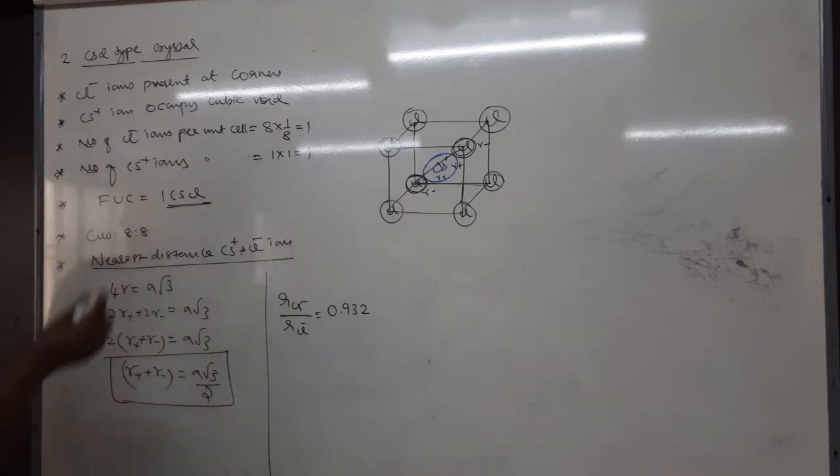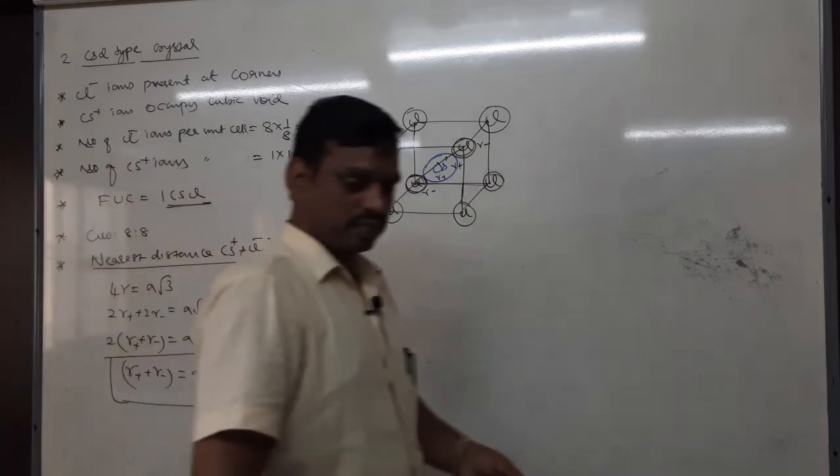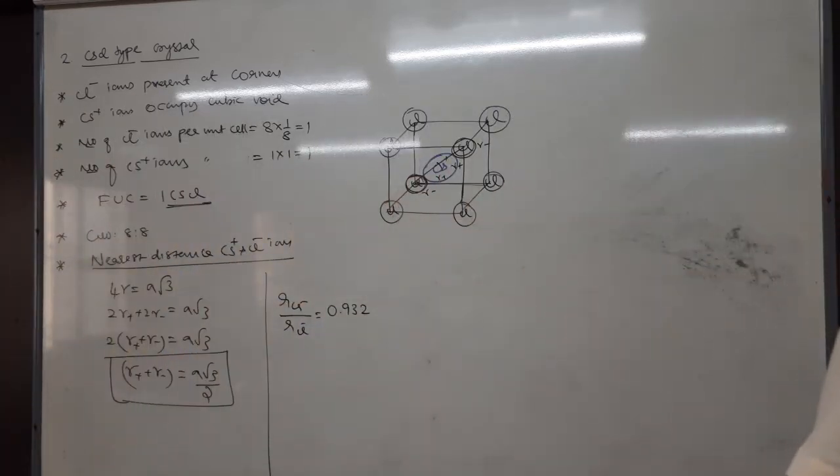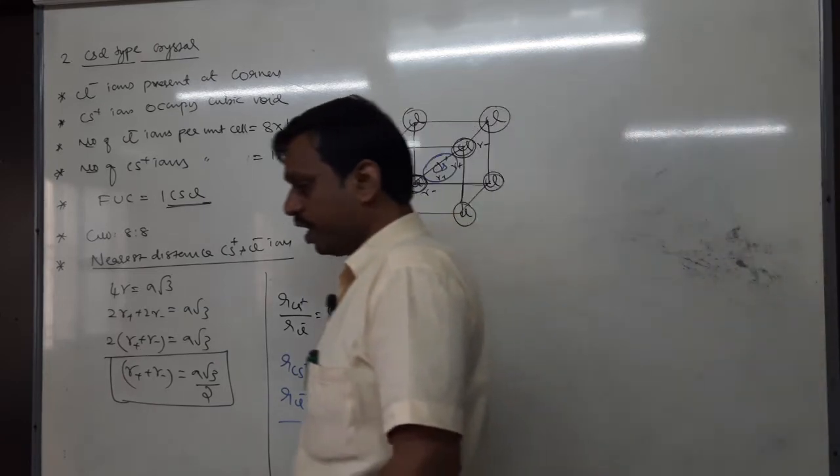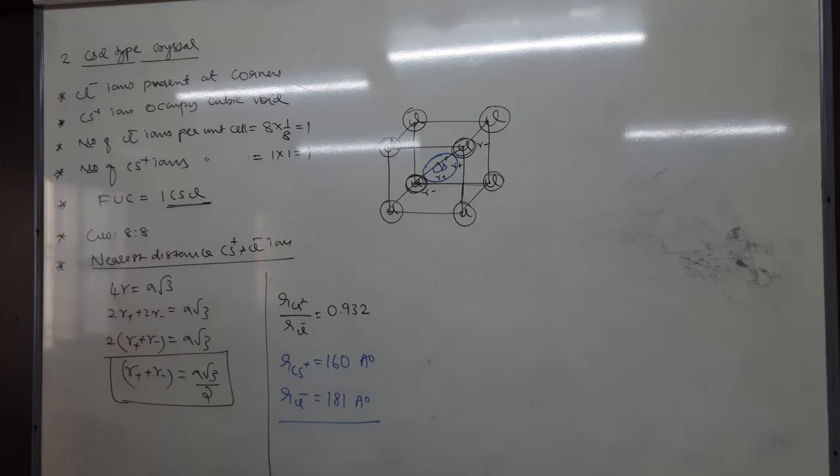Okay, right on. Cesium chloride type system. Take as it is. The radius of cesium plus is 160 picometer approximately. Cl minus already written, 181 pico, that is also picometer.